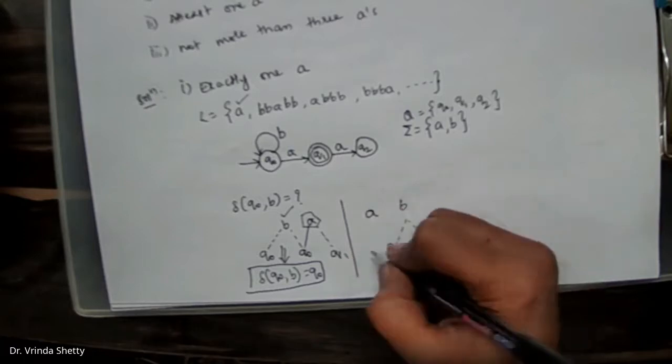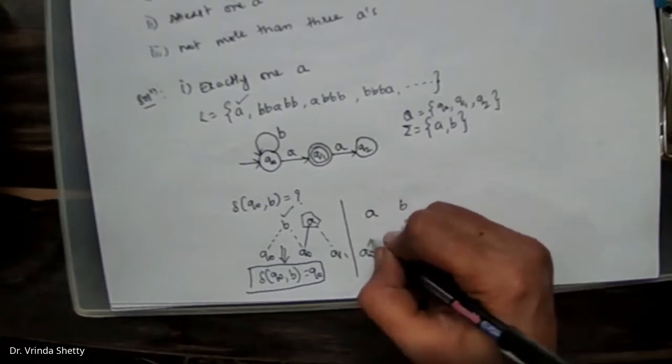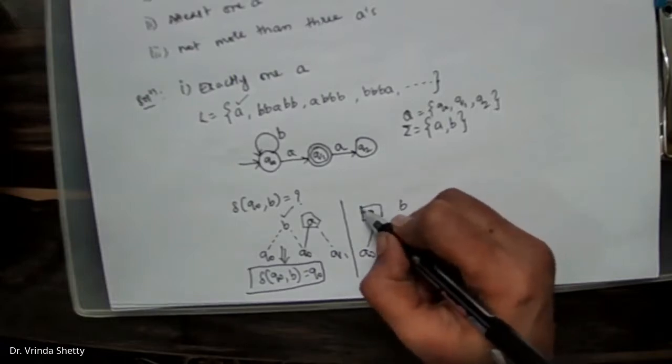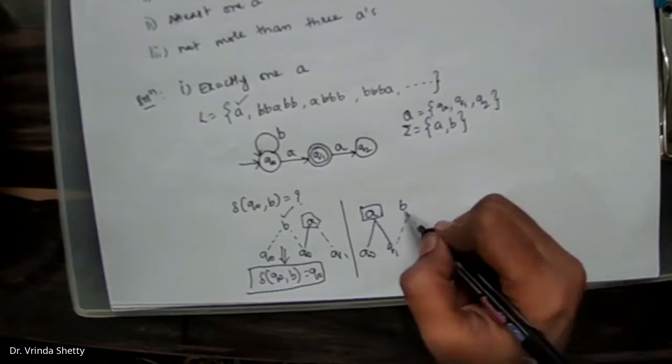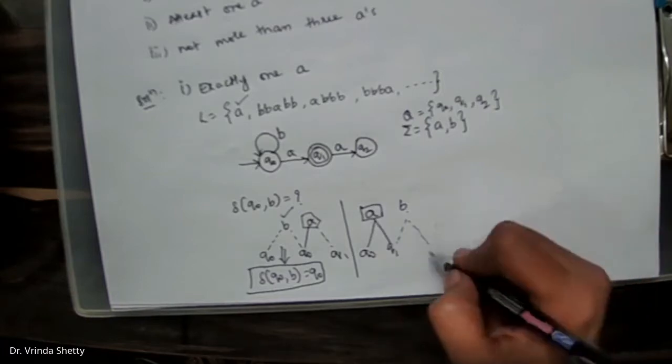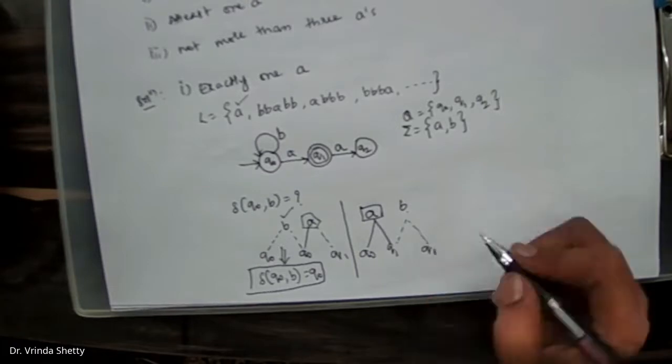How did I reach Q1? Q naught on A, I have reached Q1. According to the problem, there should be one A, and already I have got one A. So what we can do here, as B is encountered, any number of B's are accepting. So we'll be in the final state itself, that is Q1.